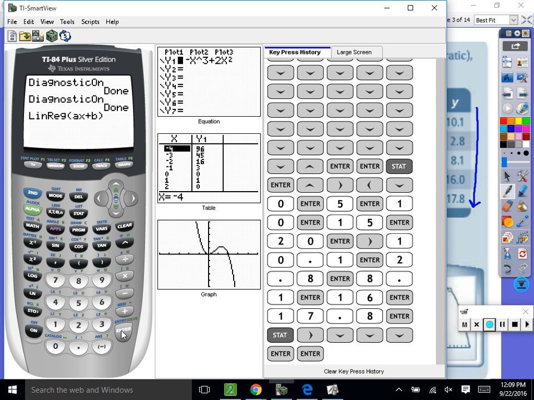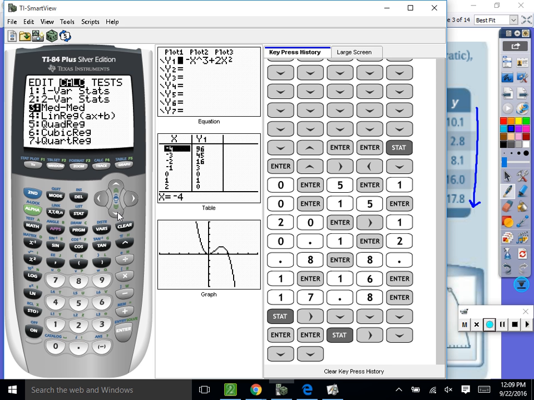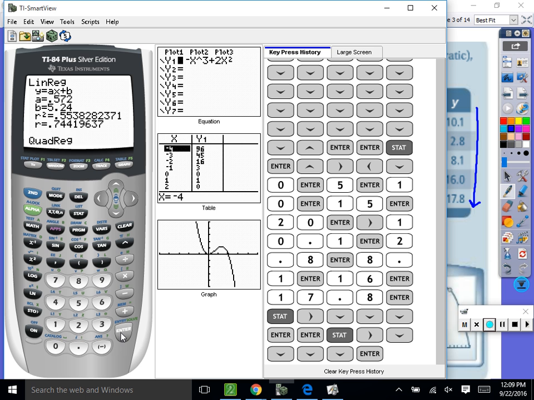Does everybody understand? So we're going to hit stat again, go over to calculate, go down to quadratic regression line. Let's see if it's quadratic, or let's just calculate it for fun. So it gives us an a value, a b value, a c value, and that's for ax squared plus bx plus c. And our r squared is 0.76. So it's more accurate than a line, 76% accurate. That's still very inaccurate.